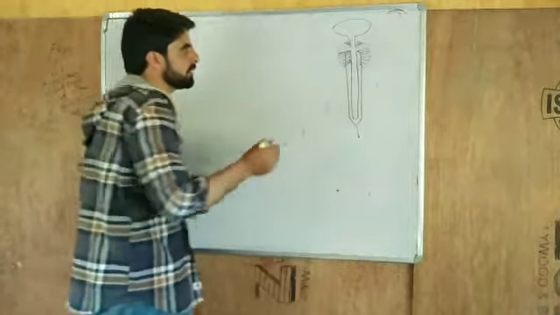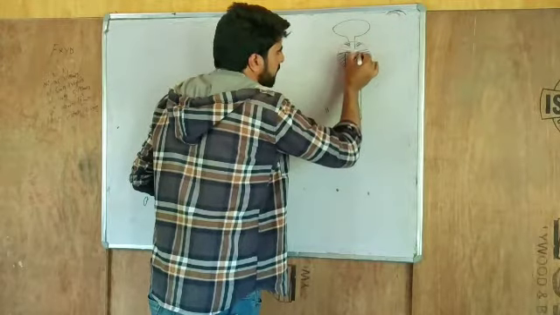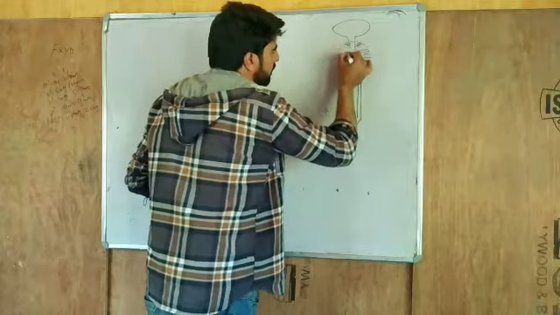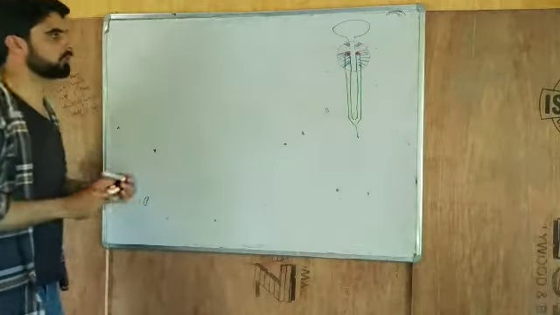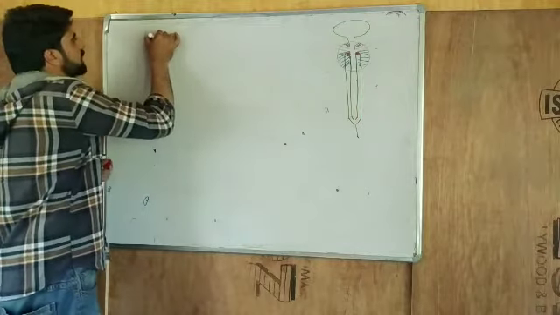But where are the Cowper's glands present? They are present on the urethra. They are pea-shaped glands. They are also exocrine glands. So we can take the next one, the Cowper's gland.